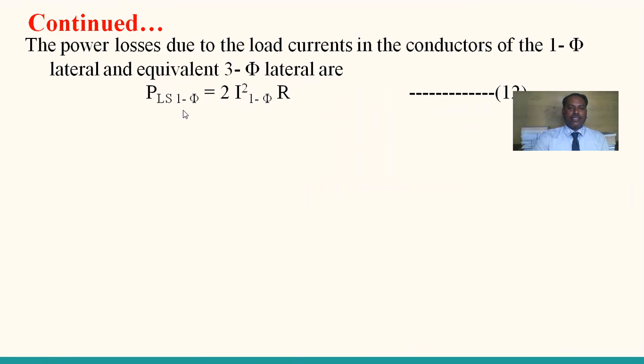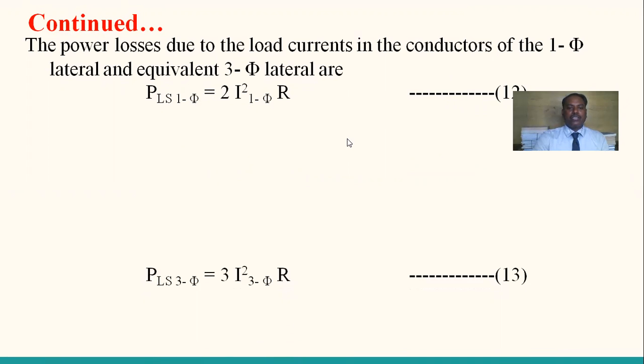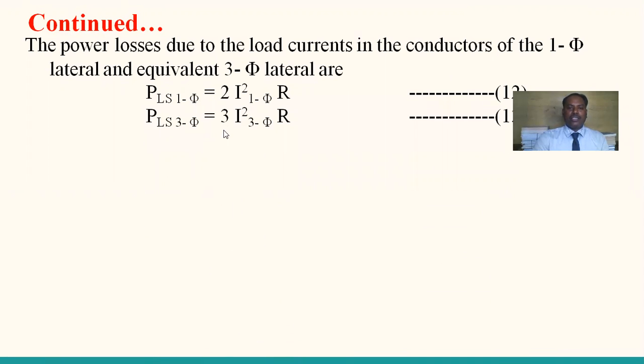The power loss in a single-phase system has 2 conductors, so I squared R into 2 is equation number 12. Similarly, the power loss in a three-phase balanced system is 3 into I three-phase squared into R. Here it is the three-phase current, there the single-phase current.